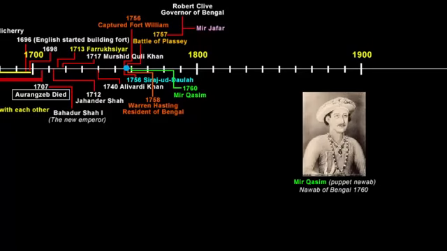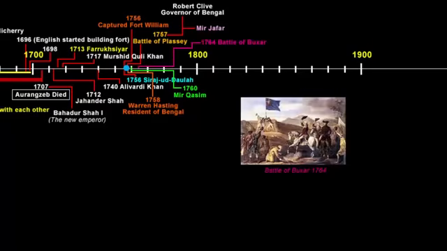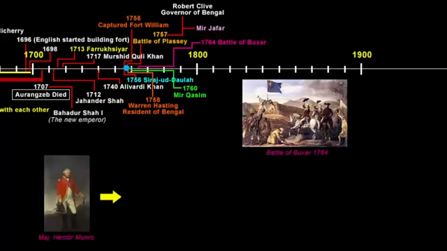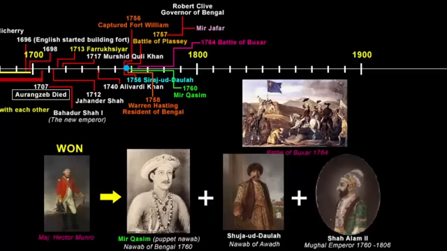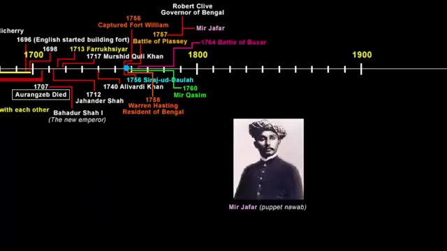As time went by, even Mir Qasim complained. In 1764, the company fought the Battle of Buxar under the command of Major Hector Munro against the combined armies of Mir Qasim, who was the Nawab of Bengal made by the company, then Shujauddaulah, who was the Nawab of Awadh, and the then Mughal Emperor Shah Alam II. It was the lack of basic coordination among these three allies that led to their defeat in the Battle of Buxar. Mir Qasim fled the battlefield and later committed suicide, and Mir Jafar was reinstalled as the Nawab of Bengal in 1764 by the company. So he was made Nawab of Bengal twice by the company.